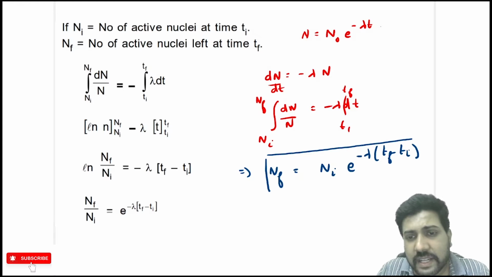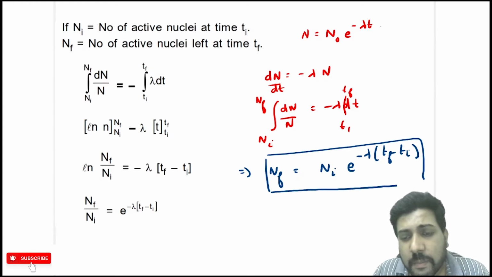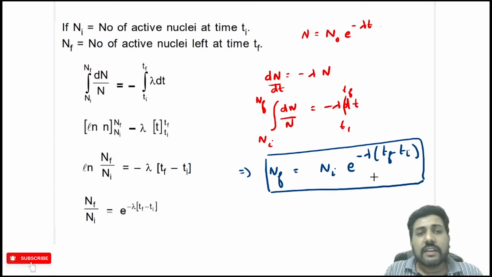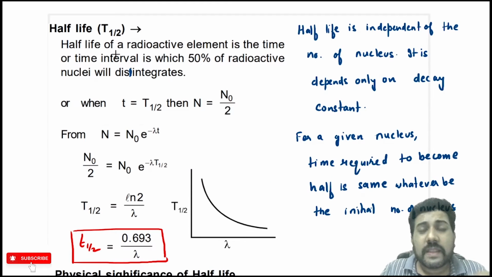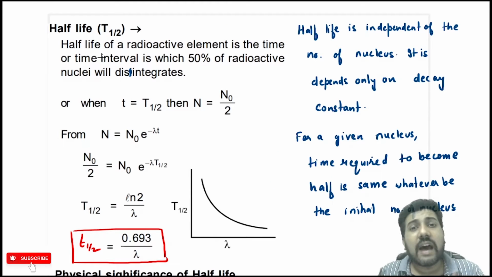So from this relation we can calculate the number of nucleus finally if we know the number of nucleus initially and we know the time interval. Okay. Now the next important definition is half-life. What is half-life? Half-life of a radioactive element is defined as the time interval in which 50% of the radioactive nucleus disintegrates. So the time interval in which half of the nucleus disintegrates or decays is called the half-life.